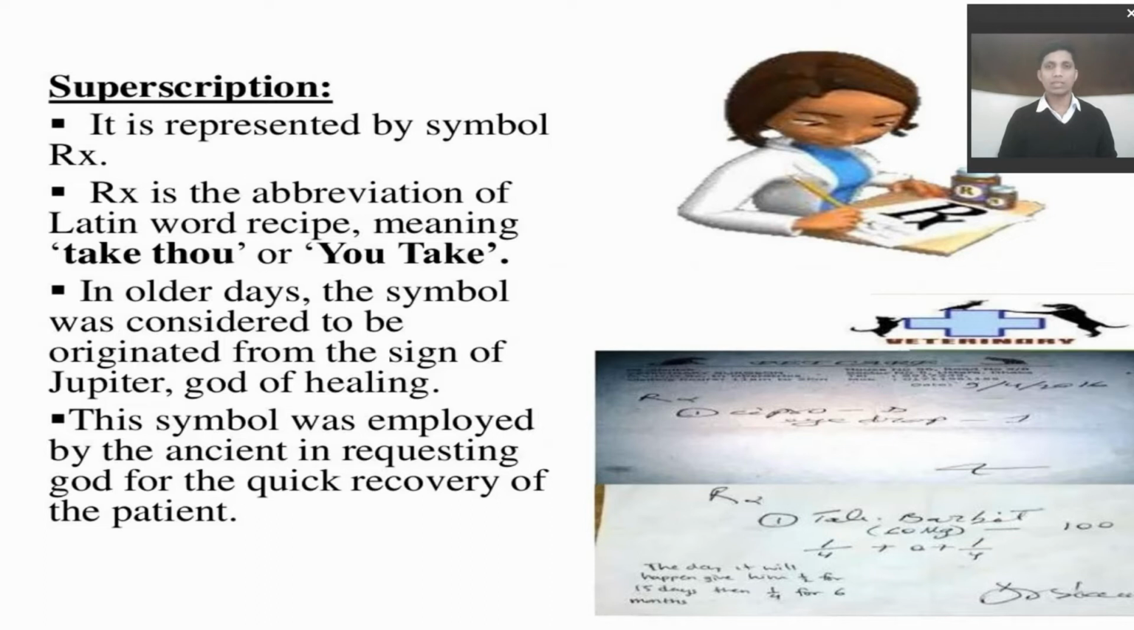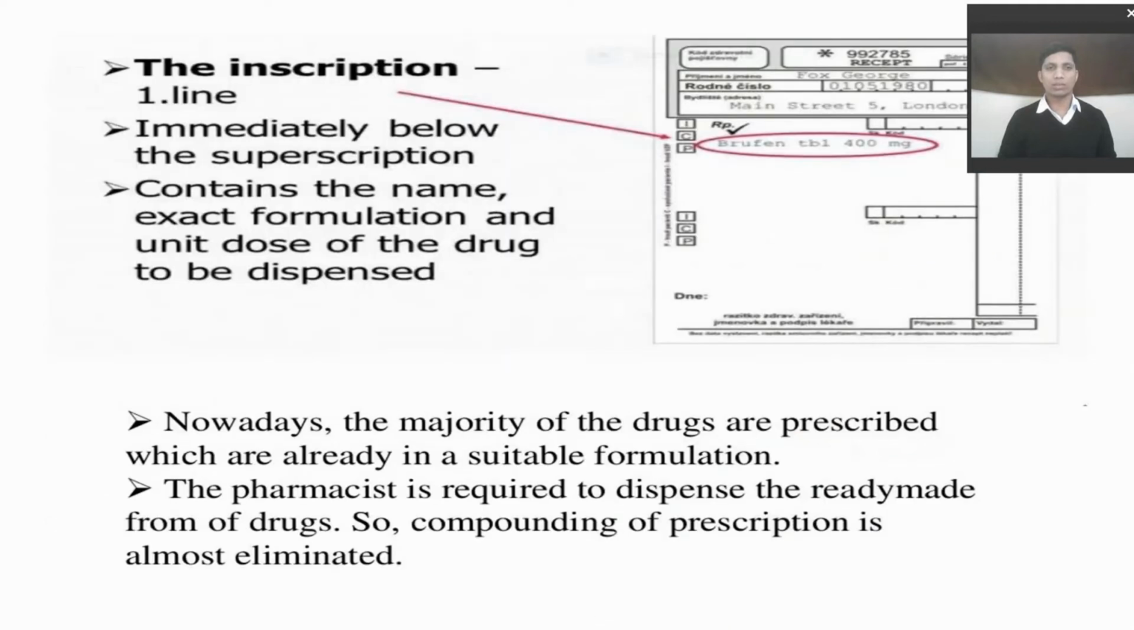Next is the superscription. It is represented by the symbol Rx, which means you take. As in the diagram you can see, Rx is written, and after that the medicine or pharmaceutical compound you will take is written. In older days the symbol was considered to have originated from the sign of Jupiter, god of healing. The symbol was employed by the ancients in requesting God for quick recovery of the patient.